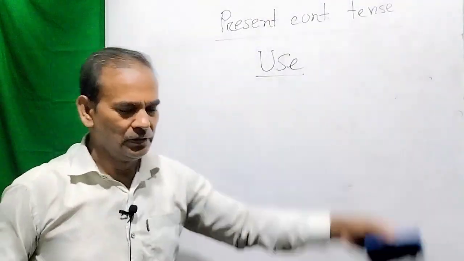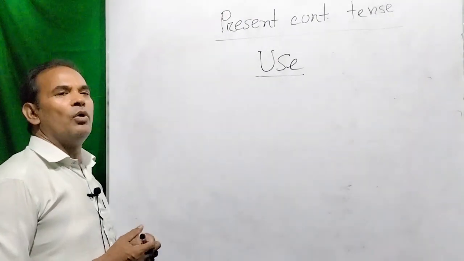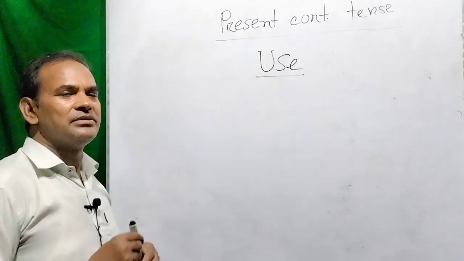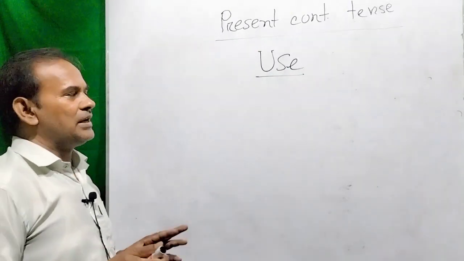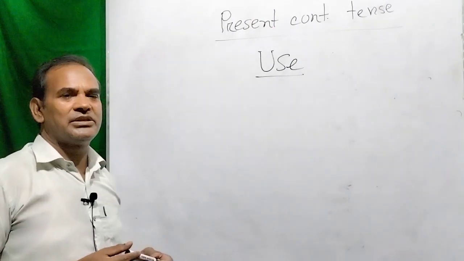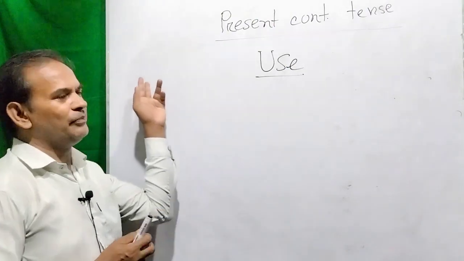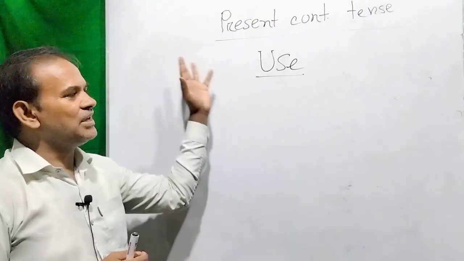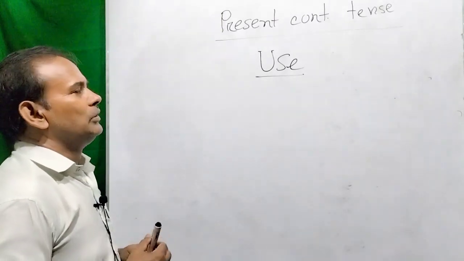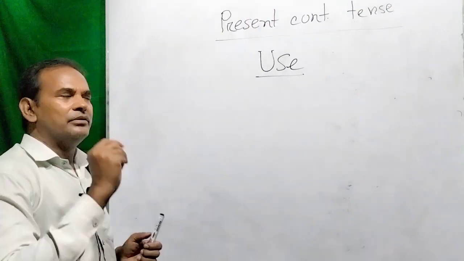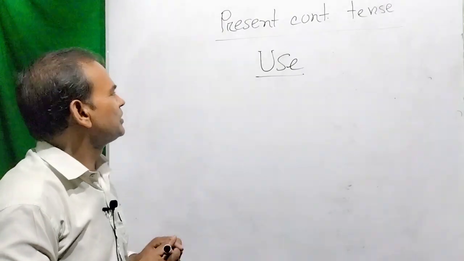Last of all, dear viewers, last but not least, it is the most important rule. When we are using the present continuous tense, we can also give some examples of the changing atmosphere of the world, or something changing at the time of speaking or at present. So to mean the change that is going on at present, we can use present continuous tense.